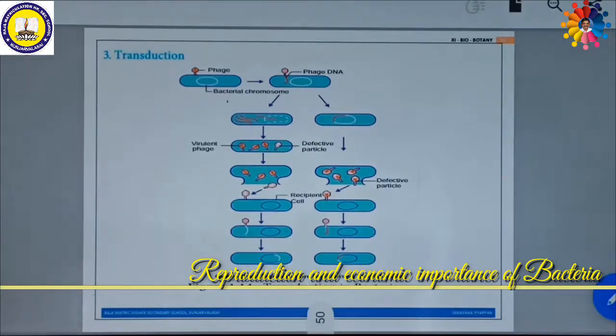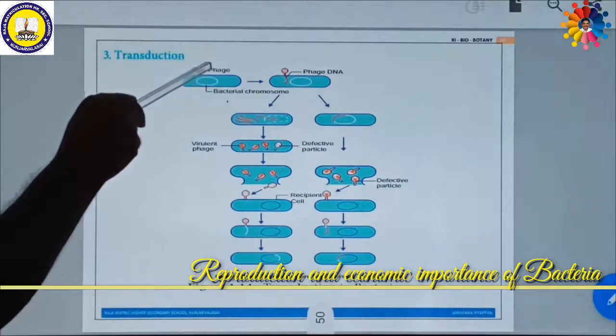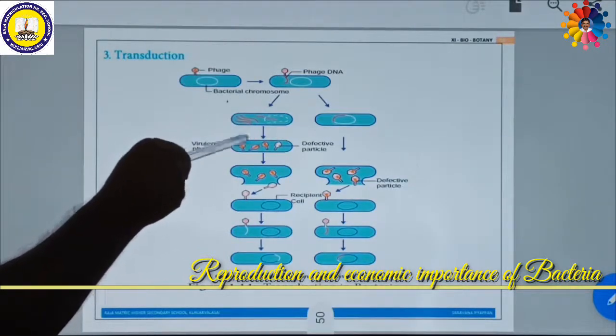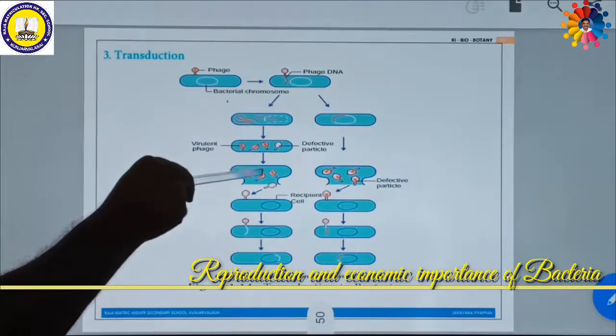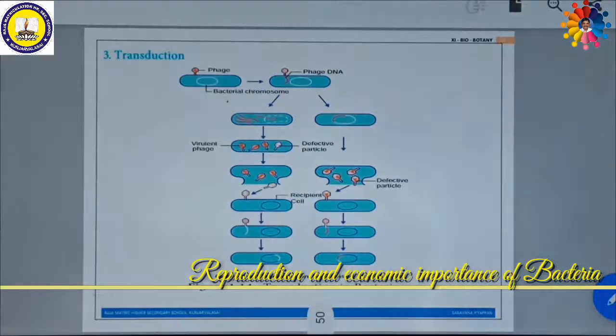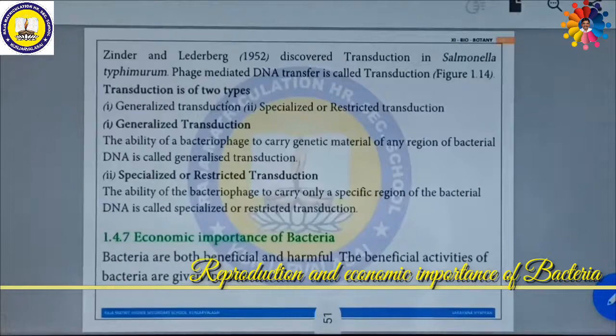Next one is transfection. Transfection is simple. We had already seen it in the bacteriophage. This is a bacteriophage which injects its DNA, and then forms assembly and maturation, releases and kills the bacteria. These all come under transfection. Zinder and Lederberg discovered transfection in Salmonella typhi. Phage-mediated DNA transfer is called transfection.